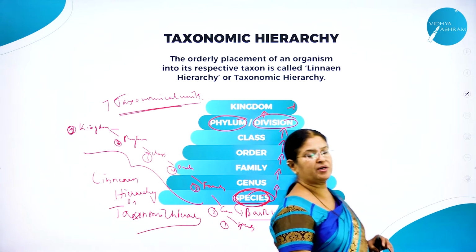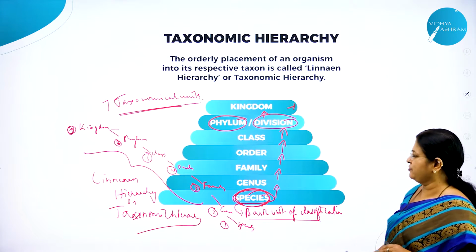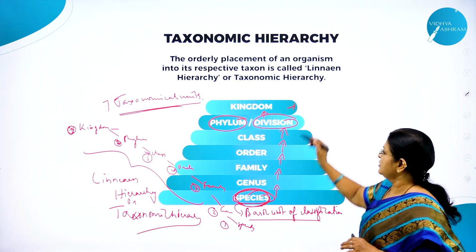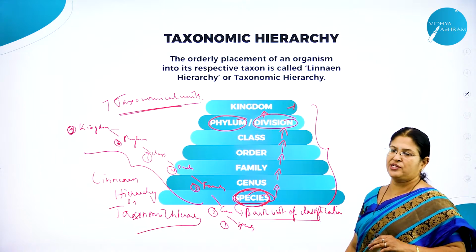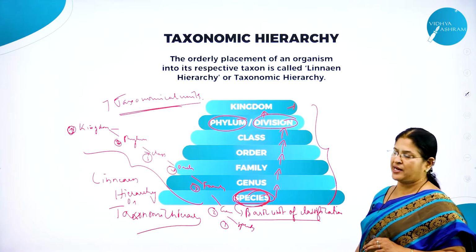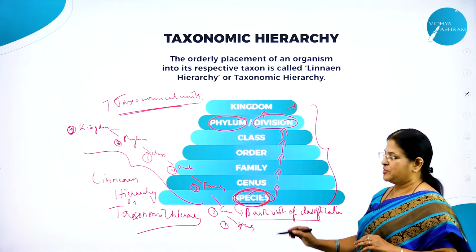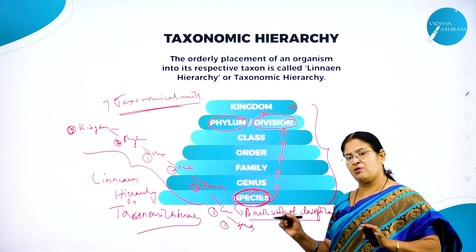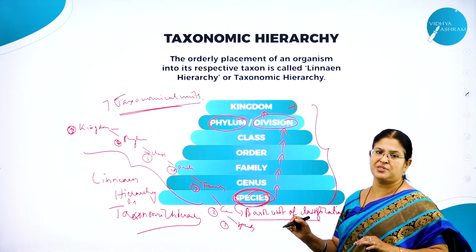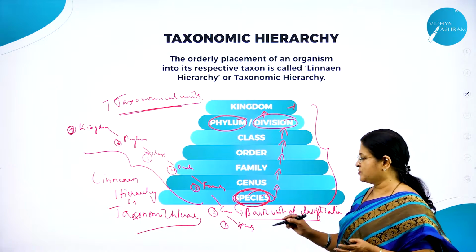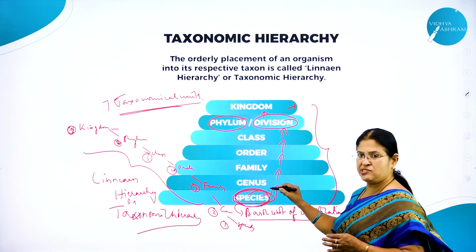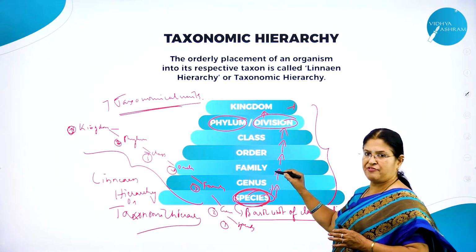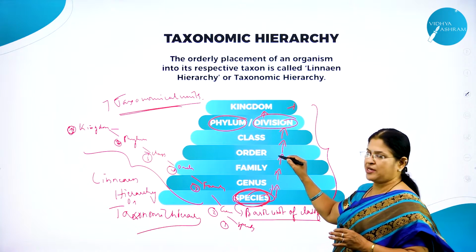This is a very important concept from the examination point of view. This way of writing the different taxonomical units is called taxonomic hierarchy, which starts with species. Species, as I said, is the basic unit of classification, a group of similar organisms which can interbreed among themselves and produce fertile offspring. A similar group of species make a genus. A similar group of genus make a family. A similar group of family make an order.